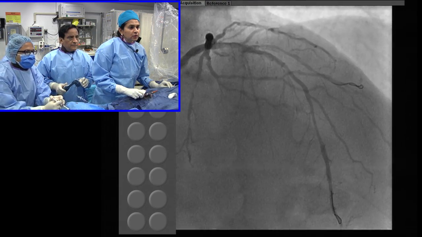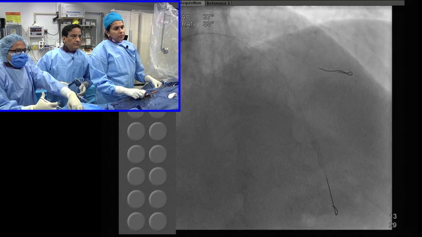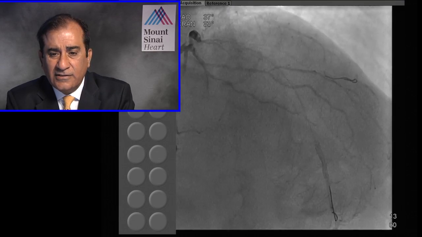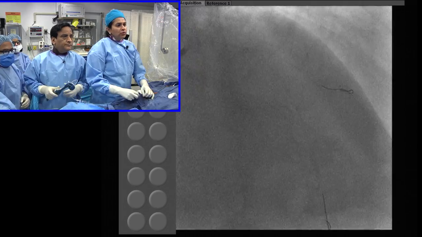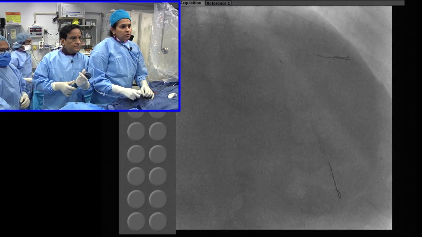You have to go distal at 1 o'clock. I mean, it's amazing how underfilled that LAD was. This is such a large vessel. Okay, 38. Yeah. You have the 3.0 38 and the 2.5 24.